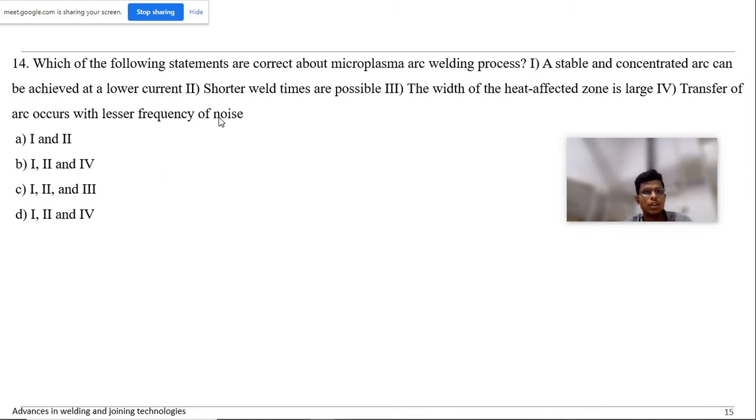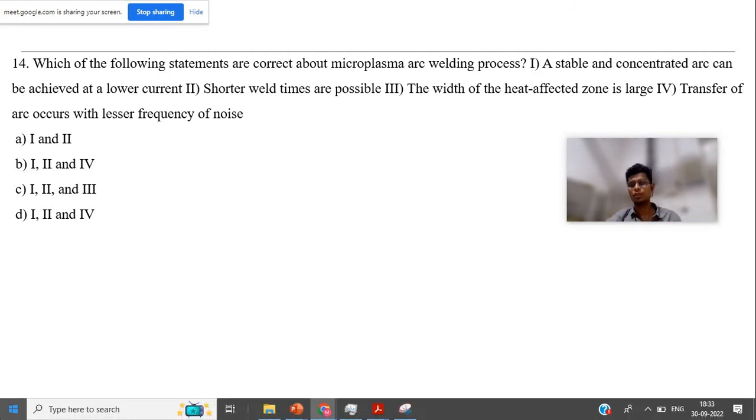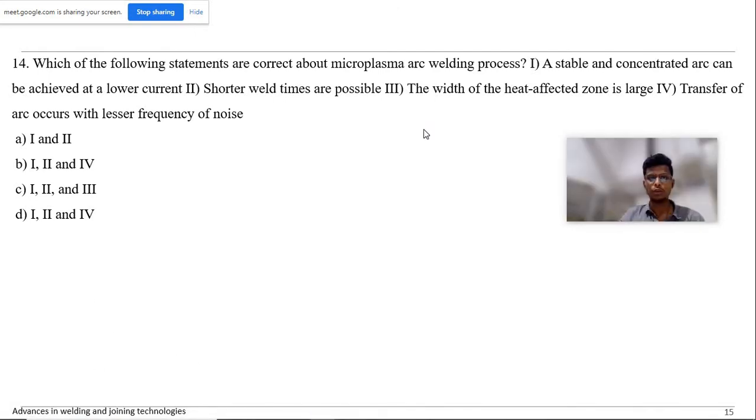Which of the following statements are correct about the microplasma arc welding process? You need to thoroughly know the characteristics of microplasma arc welding to answer this question. First, a stable and concentrated arc can be achieved at a lower current. Yes, this is true. Shorter weld times are possible. The width of the heat affected zone is large.